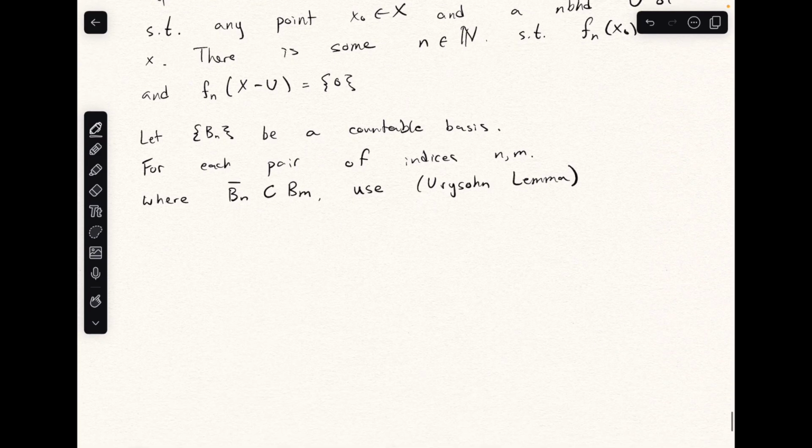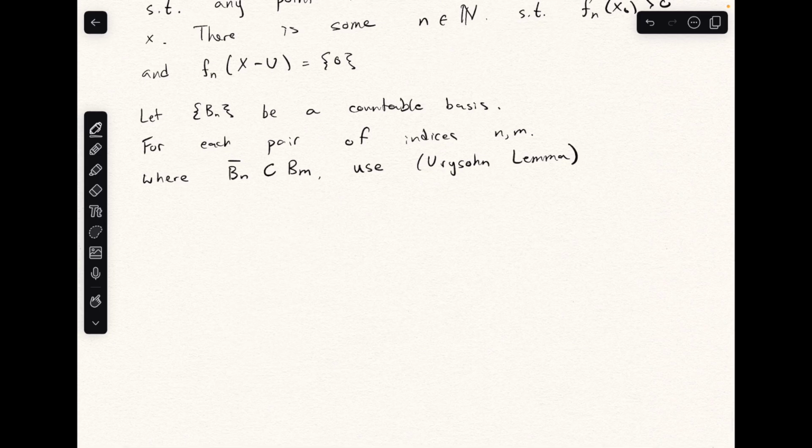So we can use Urysohn's lemma here to build a function g, indexed by n followed by m, which is a map from X to [0,1], such that g sub n,m is equal to 1 inside the closure of B of n, which is our first closed set.